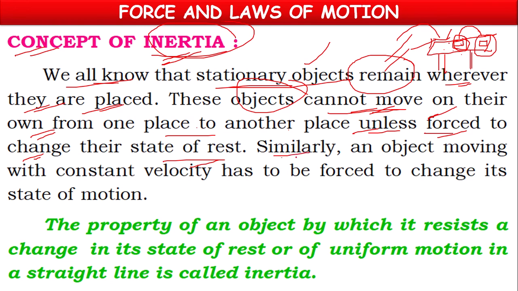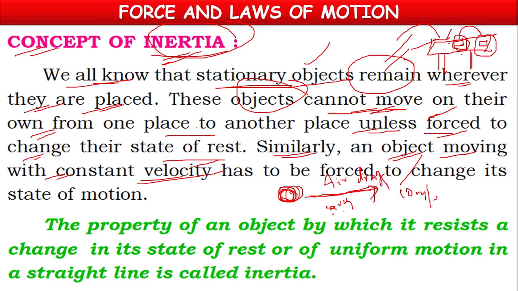Or similarly, consider an object moving with constant velocity. Suppose one object, a ball, is moving with a constant velocity of 10 meter per second. So how long will it move? If it is moving in the air, if there is no air drag, or no opposition to the motion of the ball because of air, it will be moving with 10 meter per second.